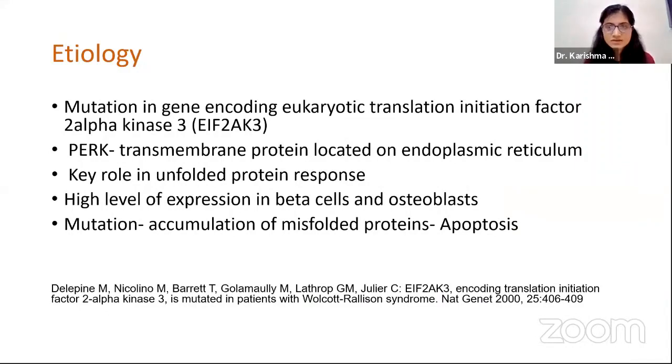So basically it is an endoplasmic reticulum stress condition in which there is a mutation in this gene, and there is accumulation of misfolded proteins, which leads to apoptosis of beta cells. There is a high level of expression of these genes on beta cells and osteoblasts, which explains the skeletal deformities associated with this condition.